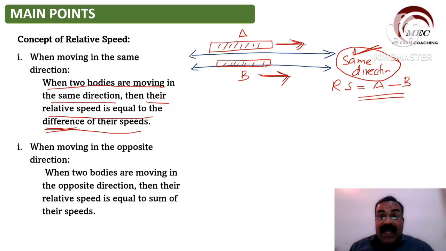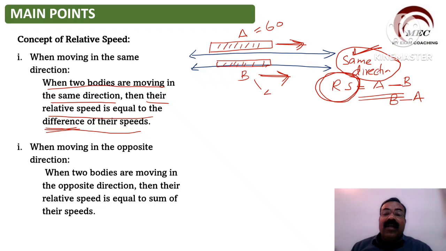When they are in the same direction, the relative speed is equal to A minus B, or you can say B minus A. Take A minus B or B minus A, there is no difference, because we have to find the difference of the speeds. Suppose speed of A is 60 kilometer per hour and speed of B is 45 kilometer per hour.